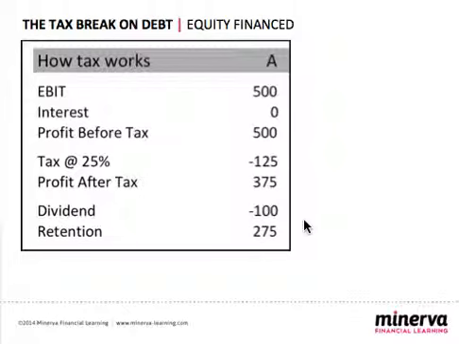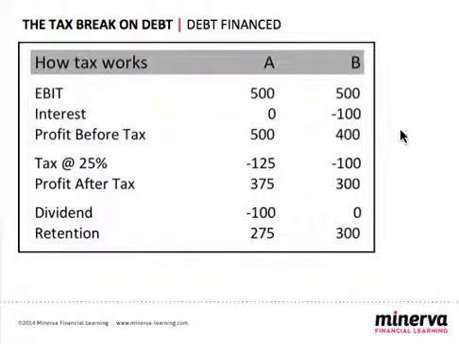Now the second company has the same EBIT of 500, but here it pays interest of 100. What this does is reduce the profit before tax down to 400. Remember, the interest charge is a cost of doing business in the same way that paying salaries or paying suppliers for goods are costs. So because the profit before tax is lower, the tax charge is lower. Here, on the 400 profit before tax, you take 25% of that and give that to the tax authorities. That leaves you with a profit after tax of 300.